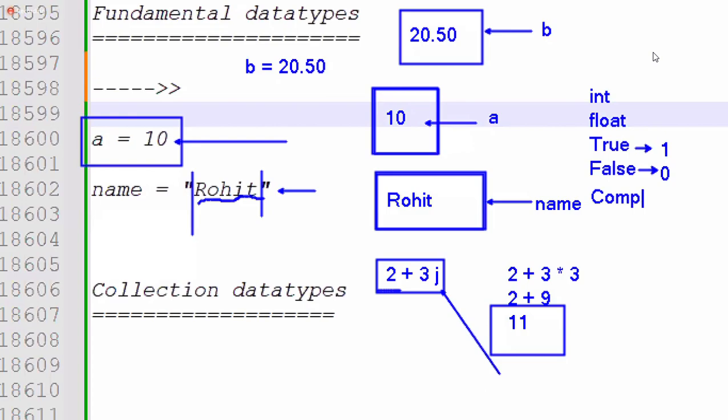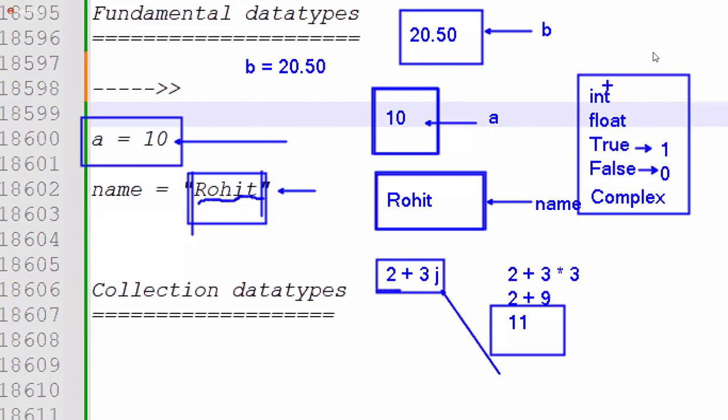This is what we call complex numbers. Nothing but numbers only, but used in very rare situations. Forget about the complex. This is all fundamentals only. This is what the string is. Technically, all of these are numbers. For understanding purposes, we call them numbers. So int is a number, float is a number, true is nothing but 1, false is nothing but 0. That's why they are numbers only. Even after executing complex values, we get numbers only.